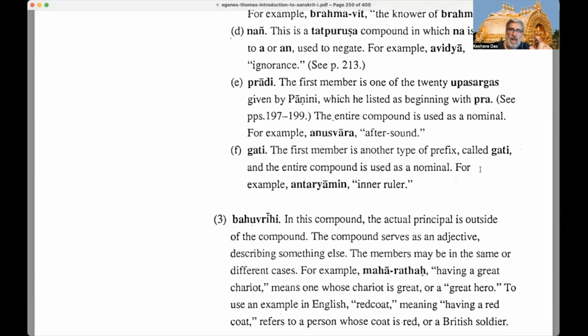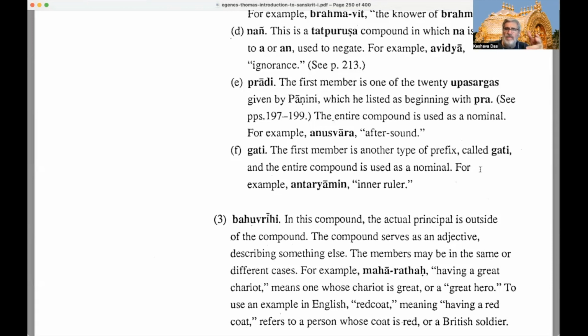So then the fifth type of Tatpurusha here is a pradi. Pradi. The first member is one of the 20 upasargas. Okay, upasargas are prefixes given by Panini, and he has listed them beginning with pra, and we can see them in pages 197 to 199. So look at that, right? So for example, and he hasn't given an example here.